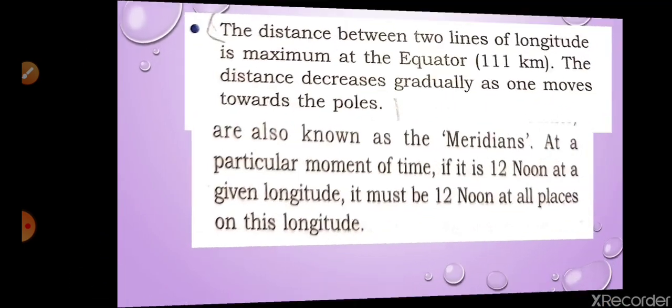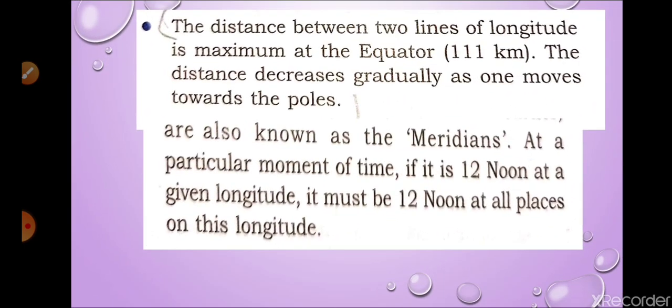Question number 2B. Now we are moving on. The distance between two lines of longitude at the equator is 111 kilometers, and the distance decreases gradually as we move toward the poles. So we can find out the place like that with the angular distance from the equator.